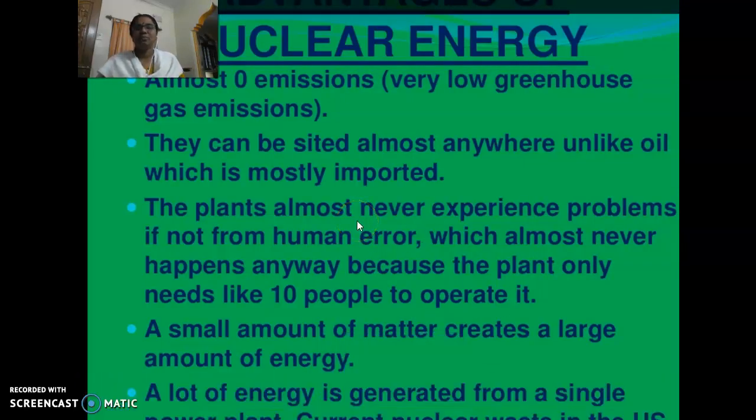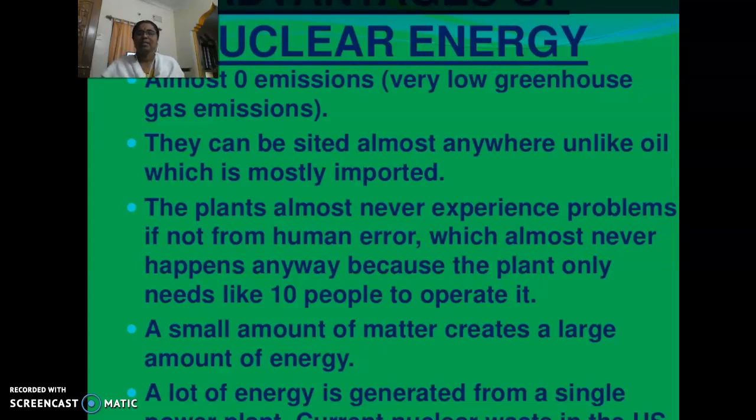Nuclear energy has almost zero emissions, so a very small percentage of greenhouse gas emissions will take place. Plants can be sited almost anywhere, unlike oil, which is mostly imported. The plants almost never experience problems, if not for human error, which almost never happens anyway, because the plant only needs about 10 people to operate it.